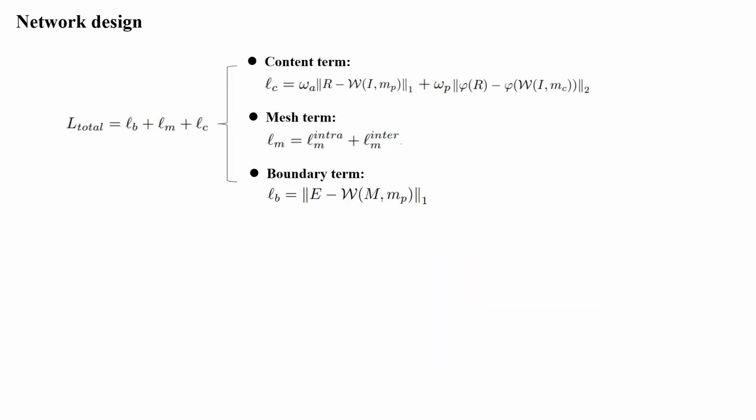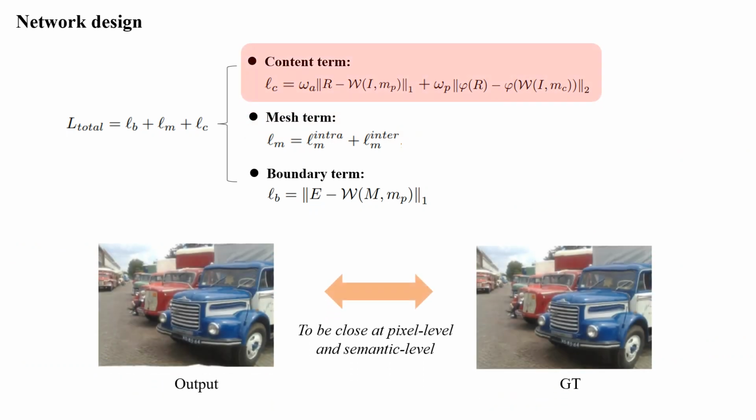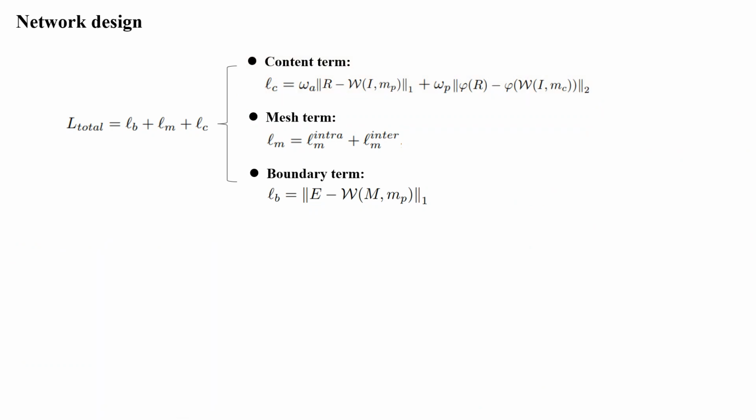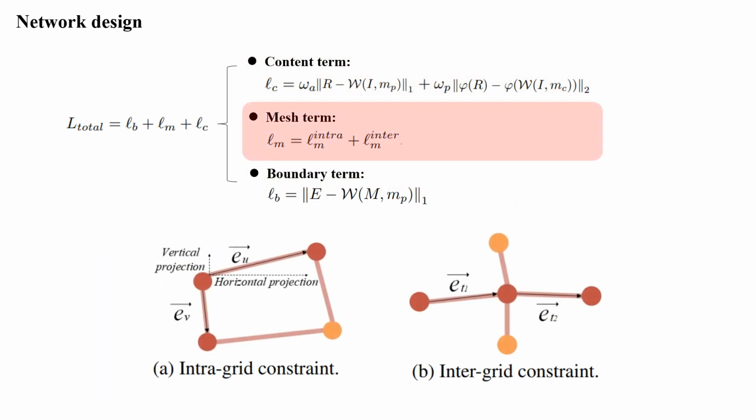For the objective function, we design three terms. For the content term, we encourage the output to be close to the GT both at pixel level and semantic level. For the mesh term, we design intra-grid and inter-grid constraints to reduce warping distortions. In the former, we limit the size of a grid to avoid dramatic scaling. In the latter, we enforce the neighboring grids to transform consistently.